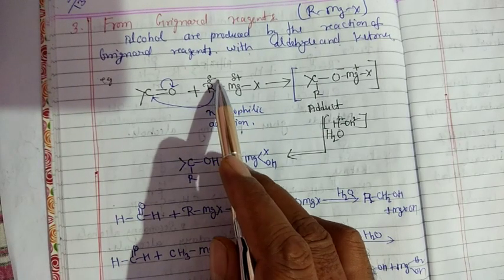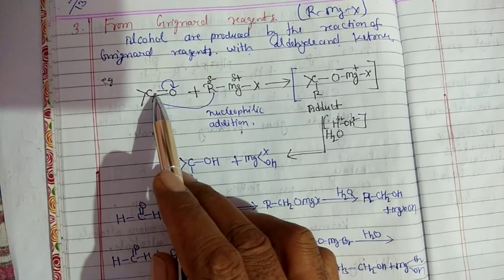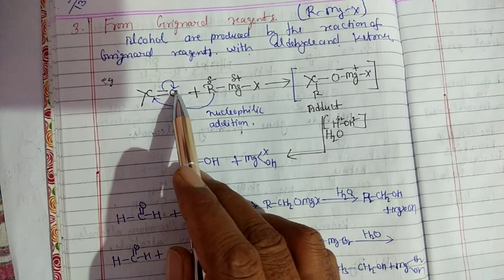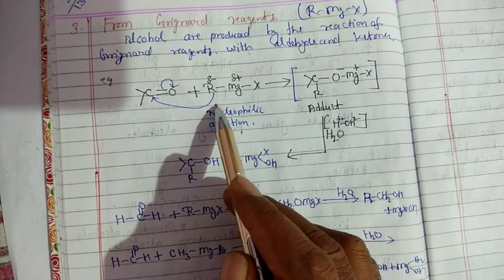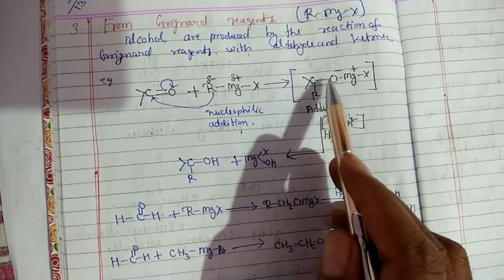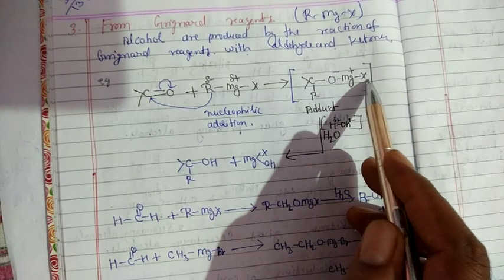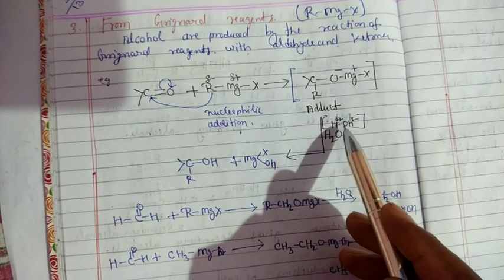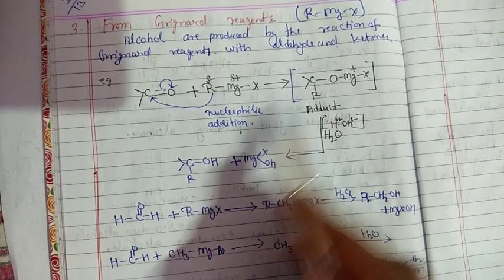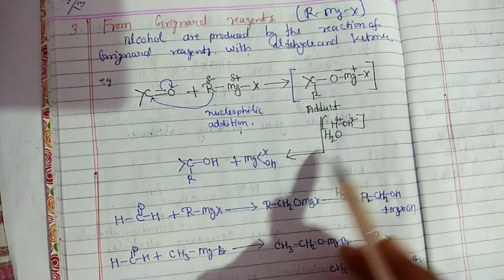So this is the negatively charged species, the alkyl group, and here is the partial positive charge, and oxygen has the partial negative charge. So the nucleophile adds to this carbon atom and forms the adduct RCO minus Mg plus X. This undergoes further hydrolysis in the presence of water to form RCOH. Another product is Mg(X)OH.